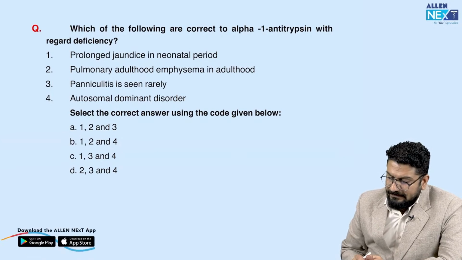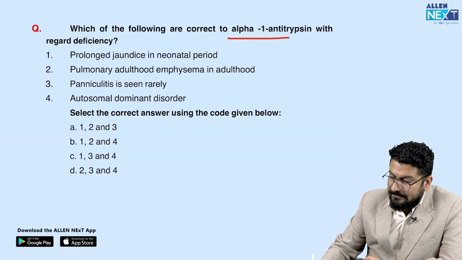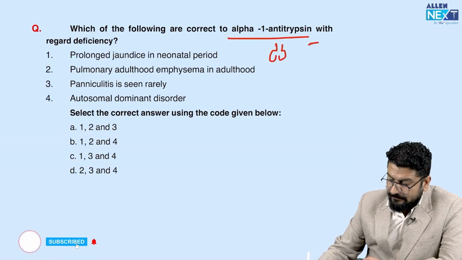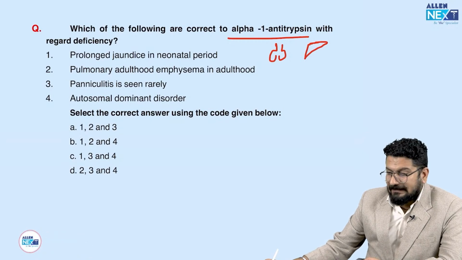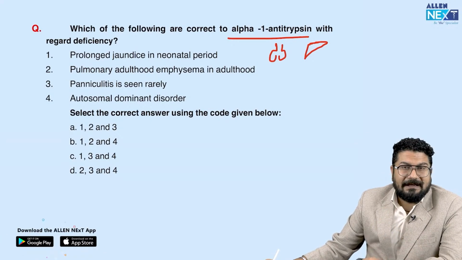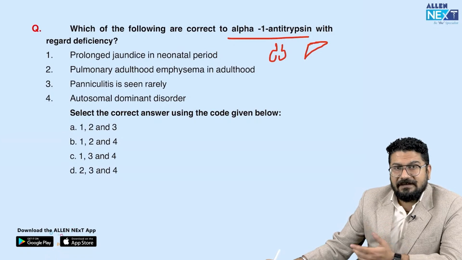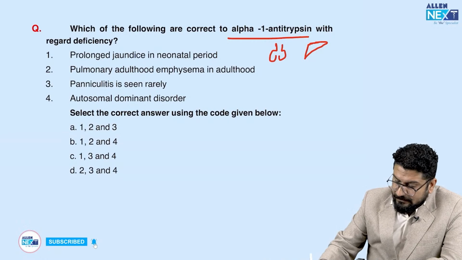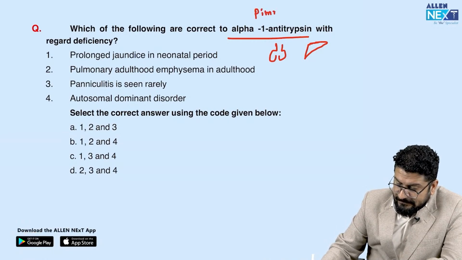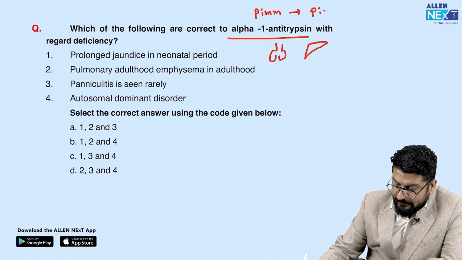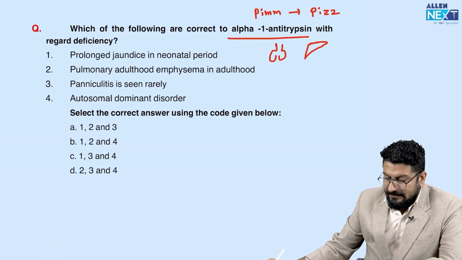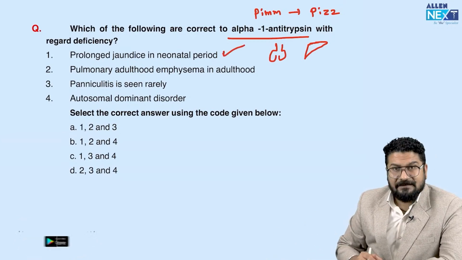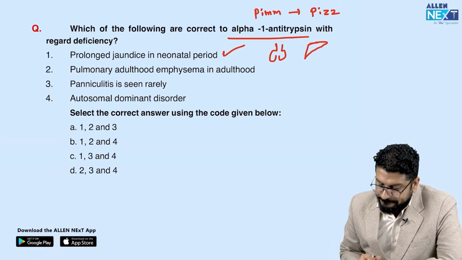So prolonged jaundice in neonates. Remember, alpha-1 antitrypsin is a protein that is protecting two organs. One is your lungs, second is your liver. If the lungs are damaged, the patient can develop panacinar emphysema. If the liver is affected, then the patient can develop cirrhosis. The common gene that we have is PiM. When this is totally mutated, we get the most severe variety, which we call PiZ. In this variety, the patient can develop prolonged jaundice. That's a true statement, if there is a total mutation from MM to ZZ.